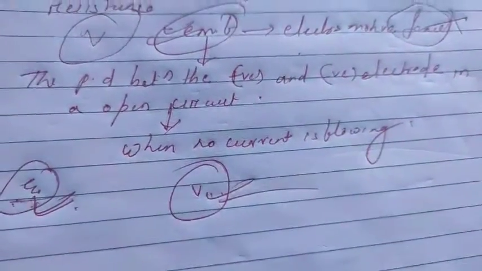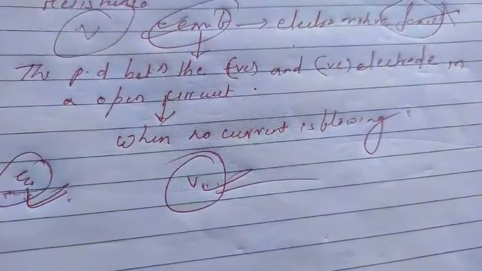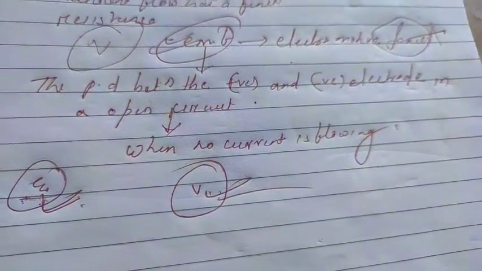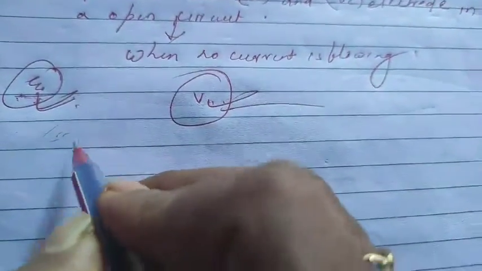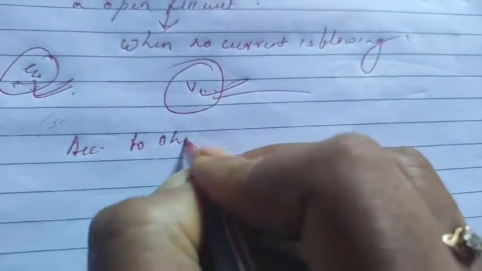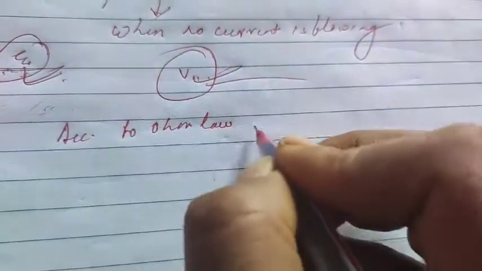This is the potential difference. Again, it is created in a circuit when there is a flow of current. Clear to you? Okay. Now, student, suppose a wire is there and the flowing current is I. According to Ohm's law, what do you know? V is equal to IR. Suppose I take this as equation number A.